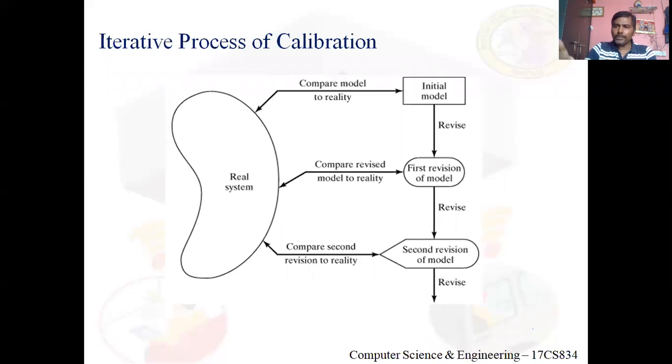This process repeats until what? Until I find the model to be valid, until I find the model reflects the real system exactly, I mean, the model's behavior matches the real system behavior. This process of iterating is what we call calibration. Clear with this? Just observe this diagram on the slide.